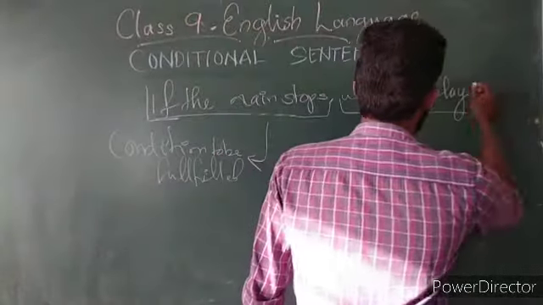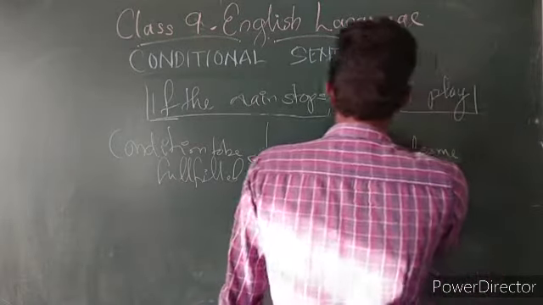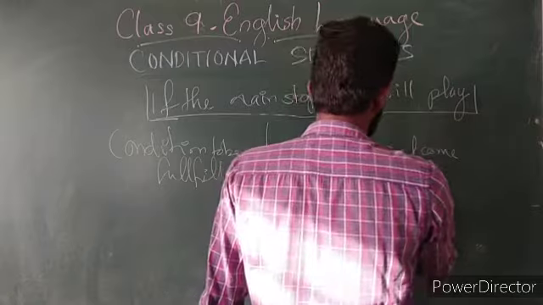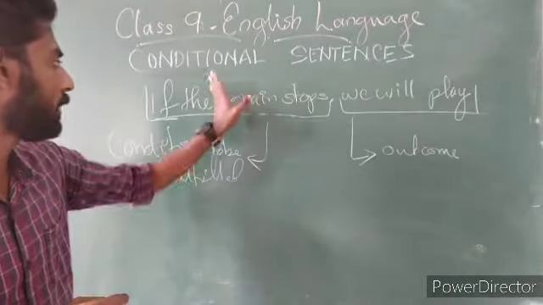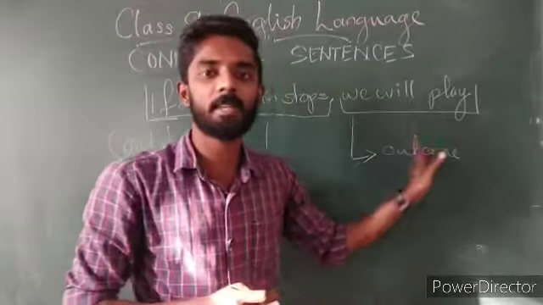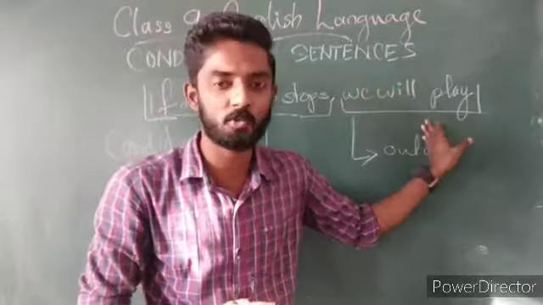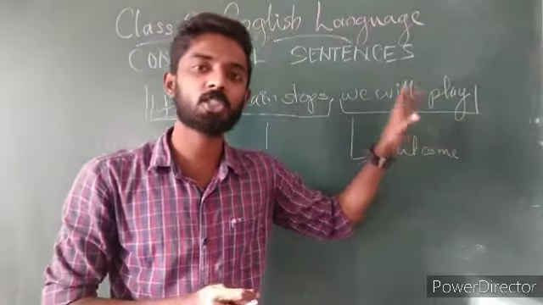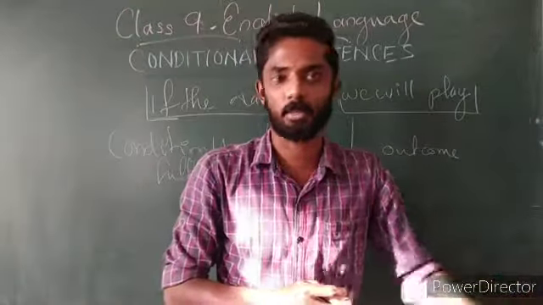The condition to be fulfilled will be explained in the if clause, and the outcome of it will be in the independent sentence. That clause speaks about the outcome which happens afterwards.